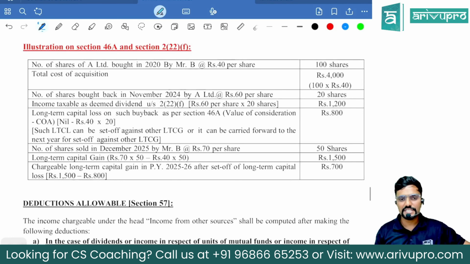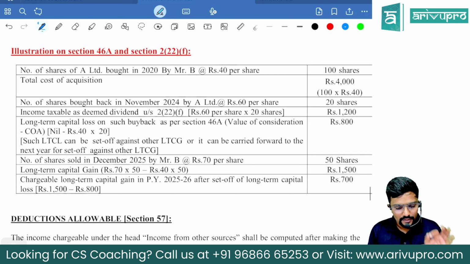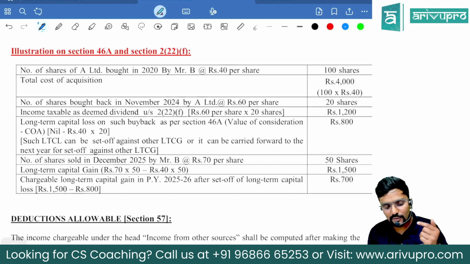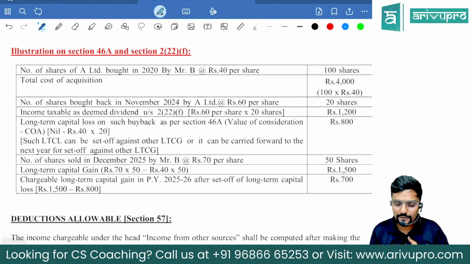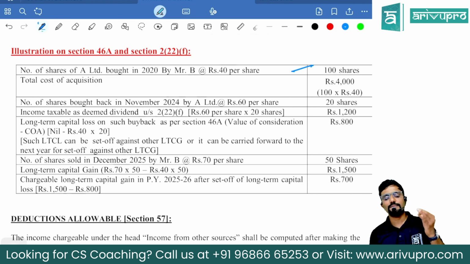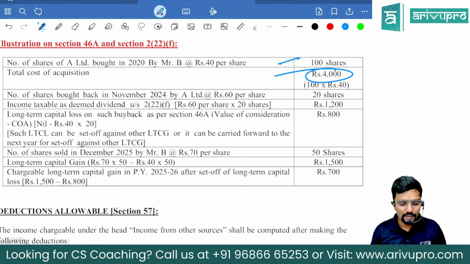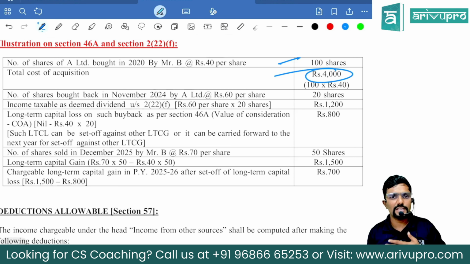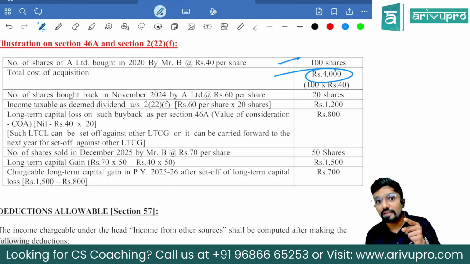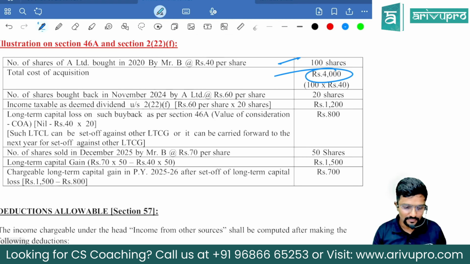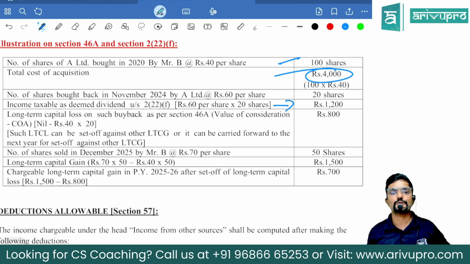I have given one illustration. Let us quickly go through it. Shares of A Limited bought in 2020 by Mr. B at 40 rupees per share. 100 shares he has bought at 40 rupees per share. What is the total cost of acquisition? 4,000. Now, 20 shares bought back in November 2024. That is during our previous year, after 1st October. Yes, please observe that date also. 20 shares bought back in November by A Limited at 60 per share. Now, how much did he receive? 60 into 20, 1,200. Straight away income from other sources.